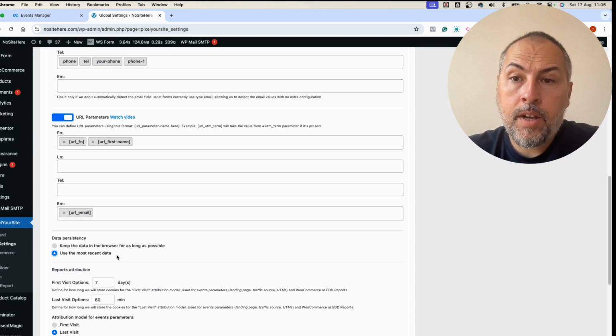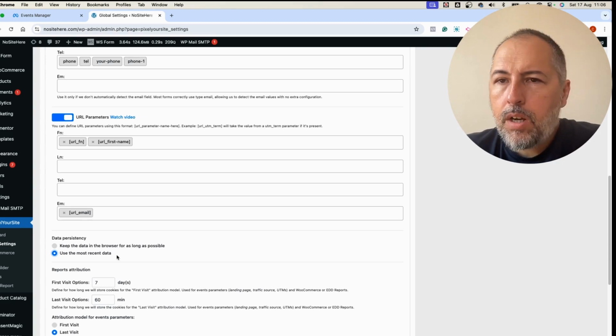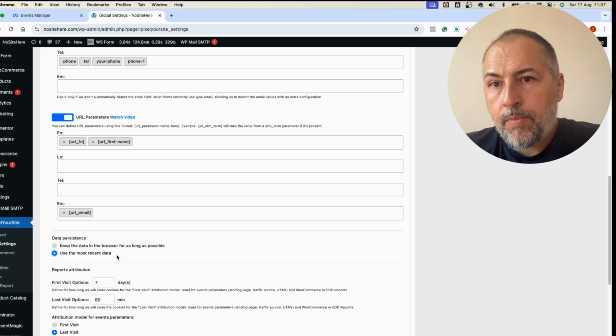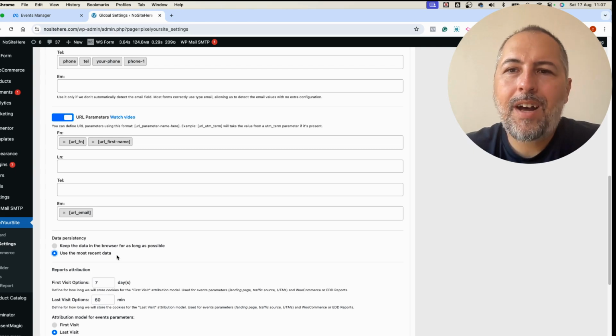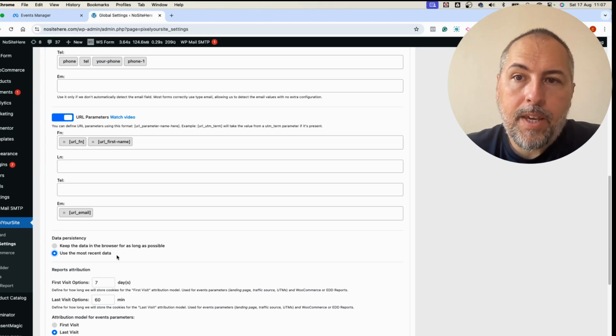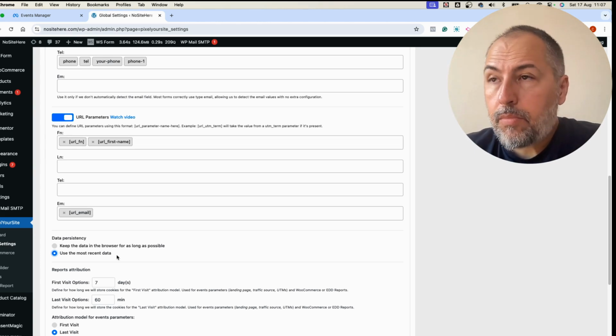I don't know which one you should use. I think you should experiment. Maybe change between the two, wait for a while and see if EMQ score is affected one way or another. Keep in mind that this will take time, and this data is not crucial. We send other kind of data that might be more important, like FBP or FBC. I have a video about them on the channel.